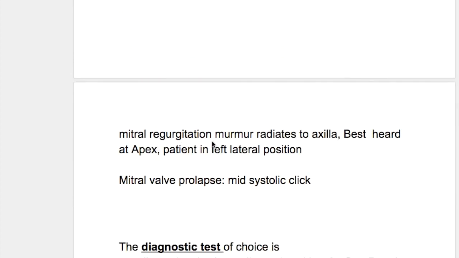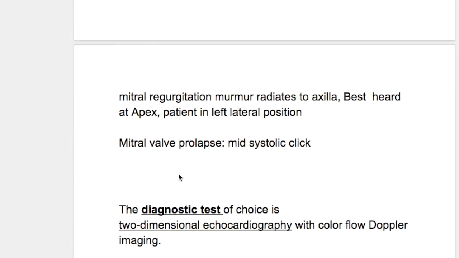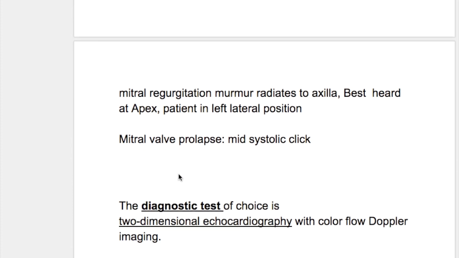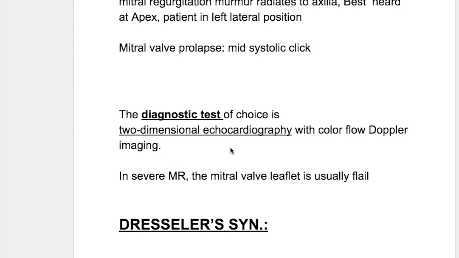Mitral regurgitation murmur radiates to the axilla and is best heard at the apex with the patient in the left lateral position. Mitral valve prolapse produces a mid-systolic click. The diagnostic test of choice is two-dimensional echocardiography with color flow Doppler imaging. In severe mitral regurgitation, the mitral valve leaflet is usually flail.